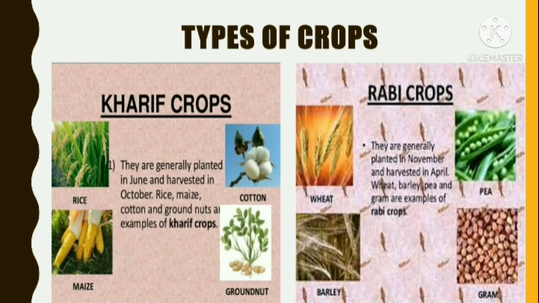Kharif crops are generally planted in June and harvested in October. Rice, maize, cotton, and groundnuts are some examples of kharif crops. And rabi crops are the plants that are generally planted in November and harvested in April. Wheat, barley, pea, and gram are some examples of rabi crops.